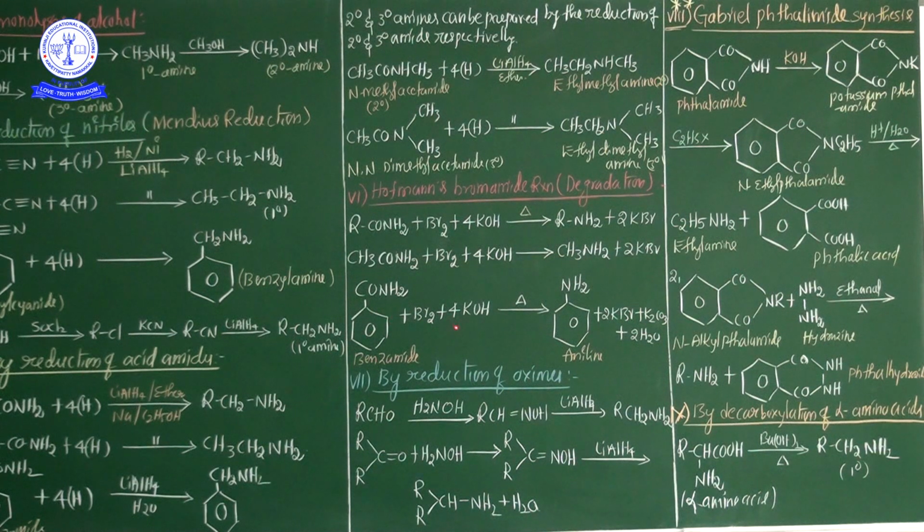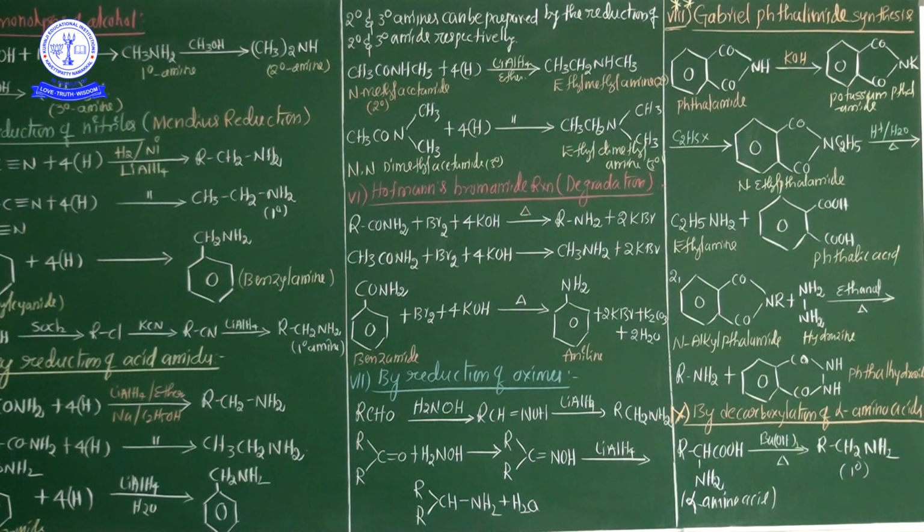This is a benzamide treated with bromine in the presence of alkali solution of KOH, and aniline is liberated, and additionally KBr, K2CO3, potassium carbonate, and water are liberated. This is the most important preparation method in amines. Hofmann's bromamide reaction is a degradation reaction. Very, very important. And also Mendius reduction reactions are also very, very important.